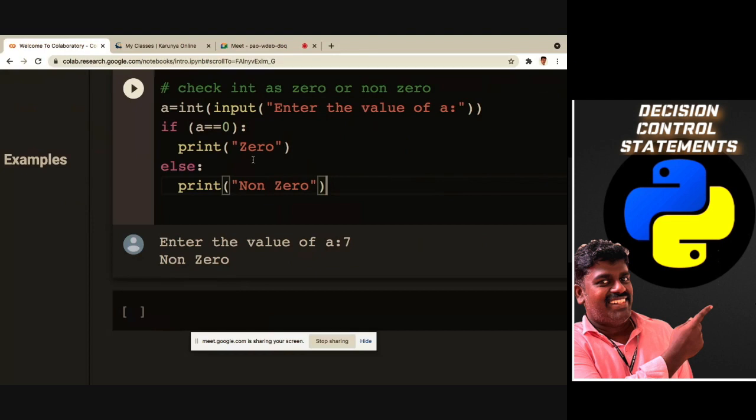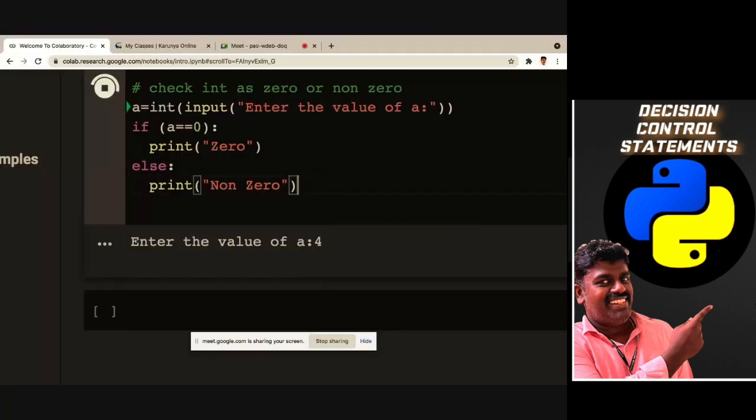So first I want to enter the value of a, that is 4, which is non-zero, and 1, it is non-zero. It is 0. Got my point? This one is not printing now because I have given else. Got it? So that is the advantage of using this.